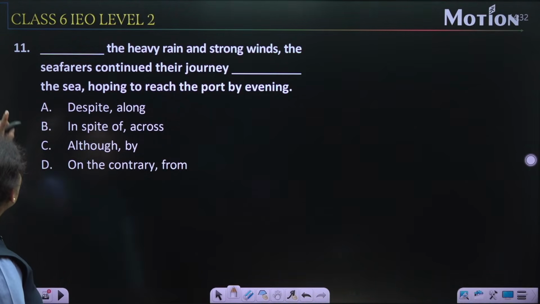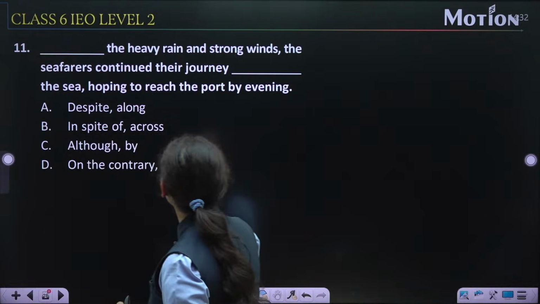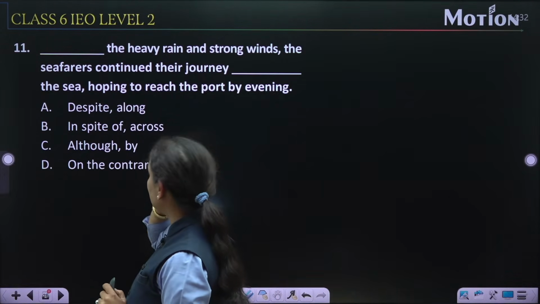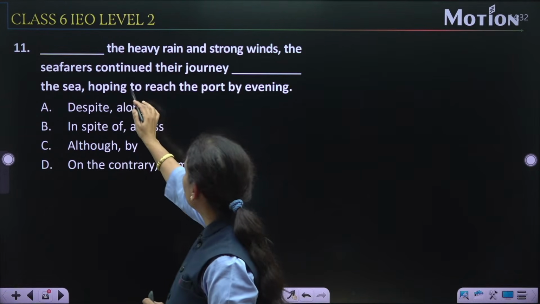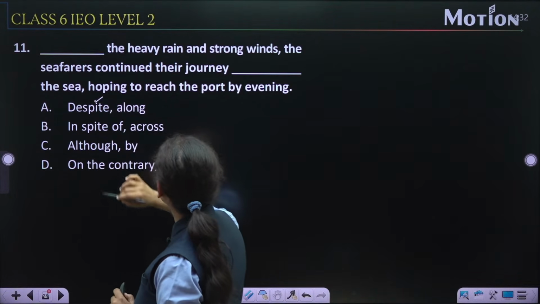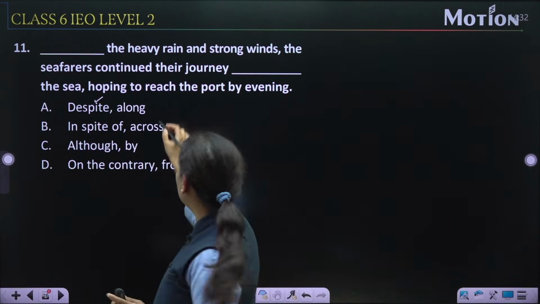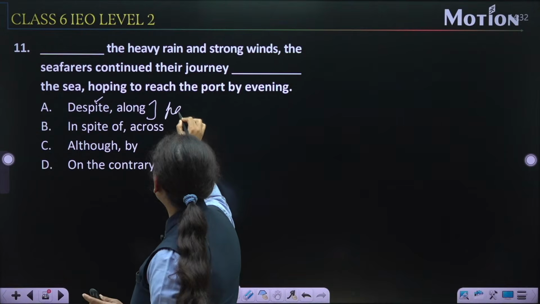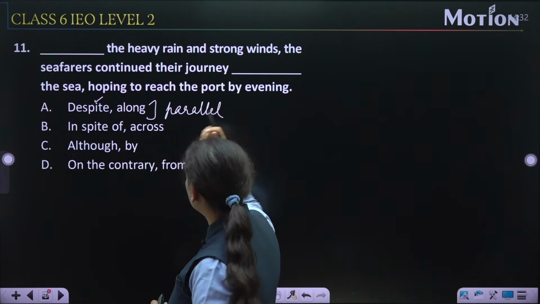First of all, option number A, despite the heavy rain and strong winds. Yes, we can write despite here. Despite the heavy rain and strong winds, the seafarers continued their journey along the sea. Along means parallel. So I don't think this is appropriate for this place.